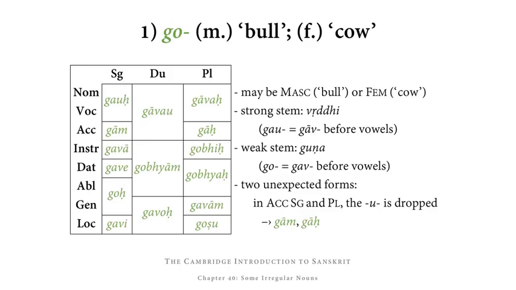Its strong stem stands in vriddhi, which is gau before consonants and gav before vowels, and its weak stem stands in guna, which is go before consonants and gav before vowels. It has two unexpected forms, namely the accusative singular and the accusative plural. In both of them, the u is dropped, giving us an accusative singular gam and an accusative plural gas.